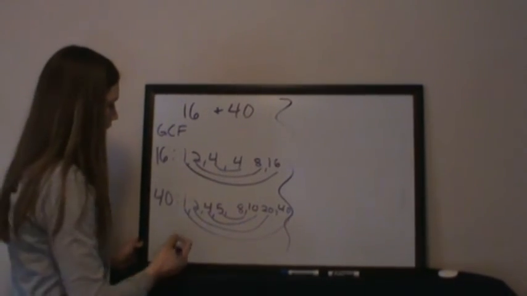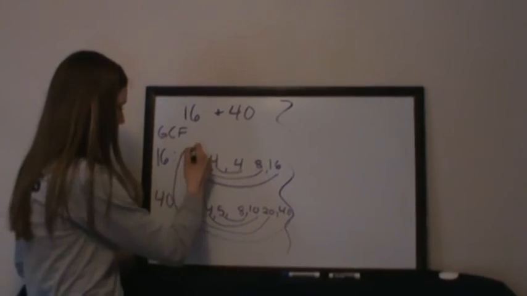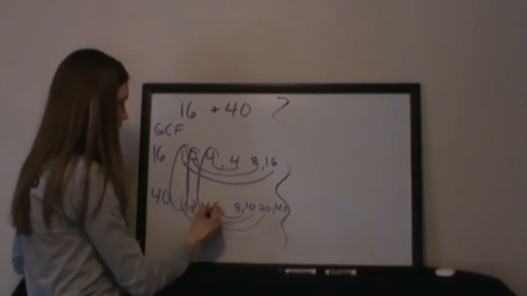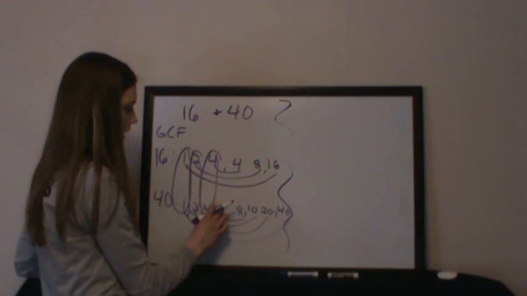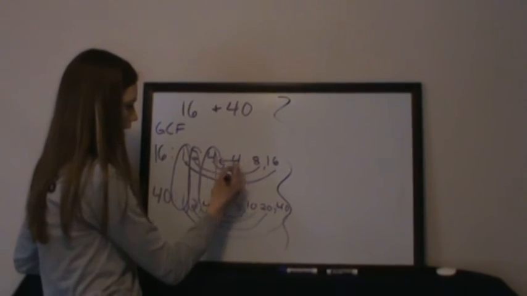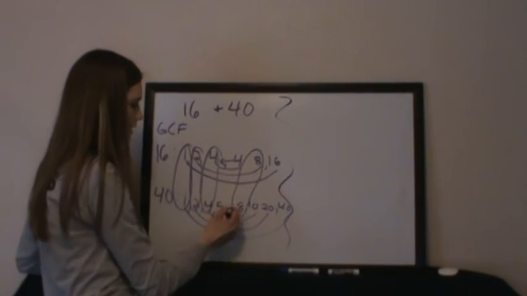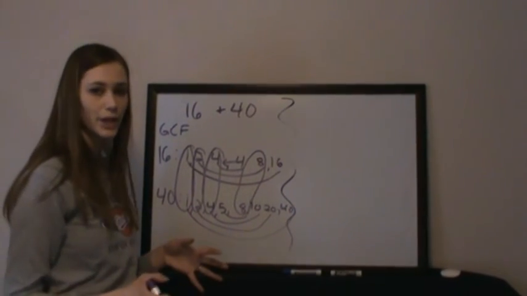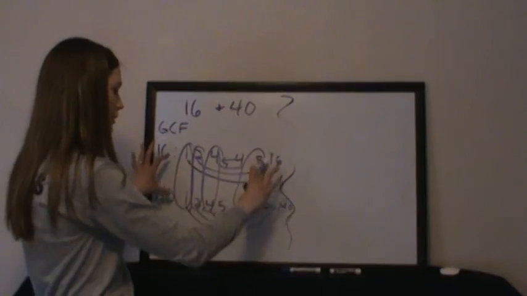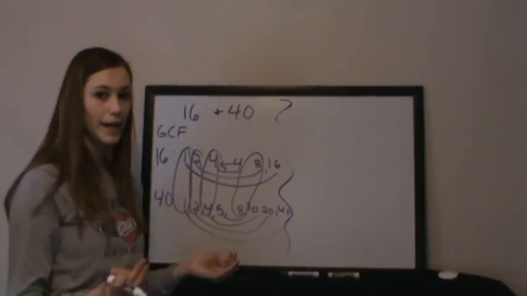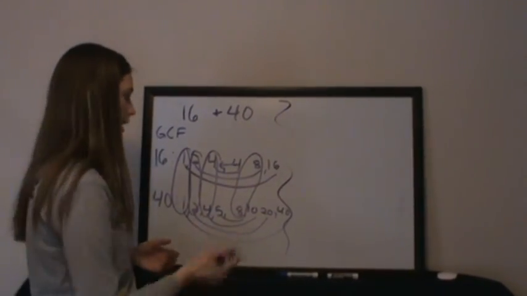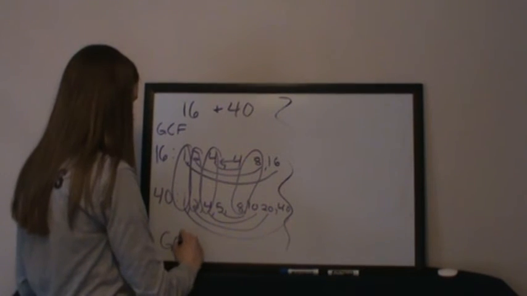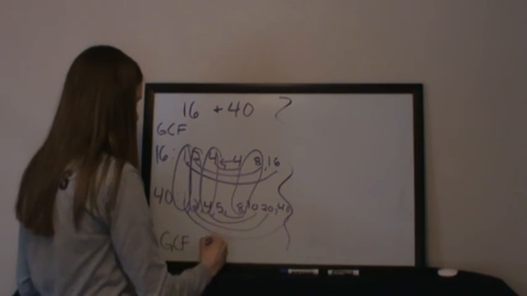Now I need to look. Oh, they have a 1 in common. They have a 2 in common. They have a 4 in common. No 5. They have an 8 in common. And that's it. So then the final step here is to ask which one of the numbers they have in common is the greatest or the biggest. And in this case, 8. So the GCF here, the greatest common factor, is going to be 8.